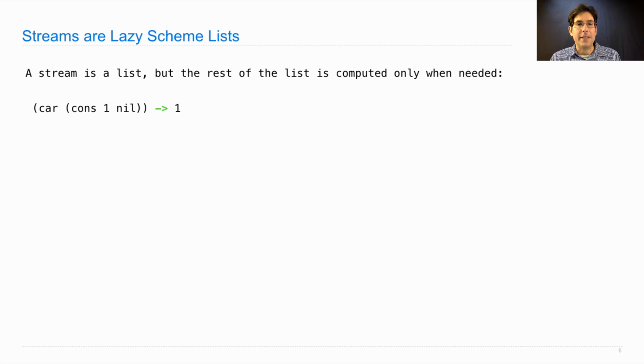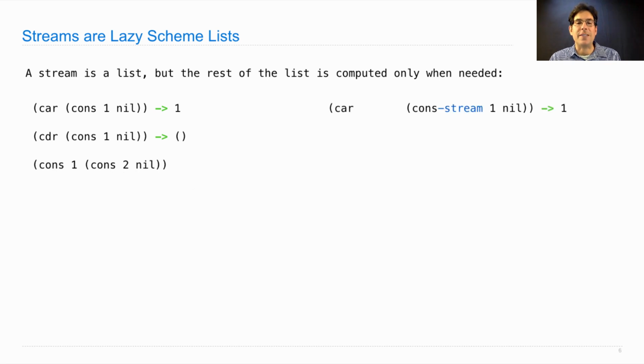Regular lists look like this. If I ask for the car of a list containing 1, which I build with cons 1 nil, then I get the 1 out. And if I ask for the cdr, then I get nil. Building a list of 1 and 2 can be done with cons 1, cons 2 nil. And streams just work the same way, except that when I say cons, instead I say cons-stream.